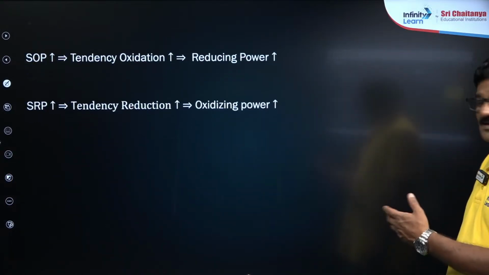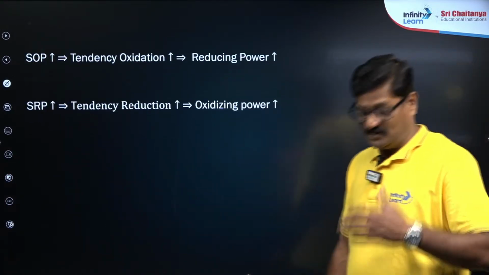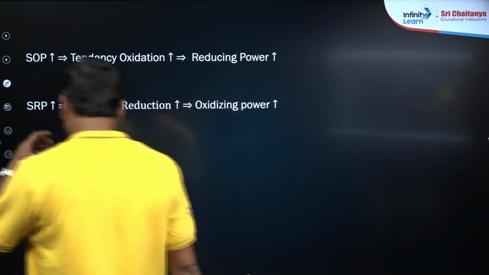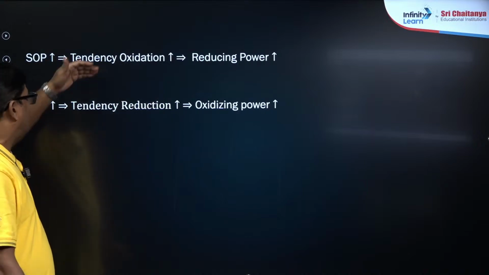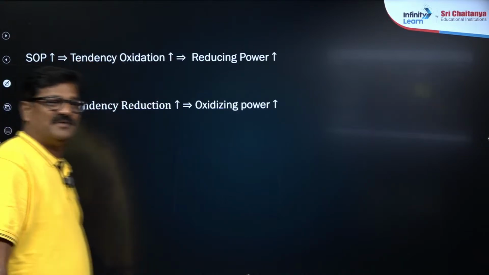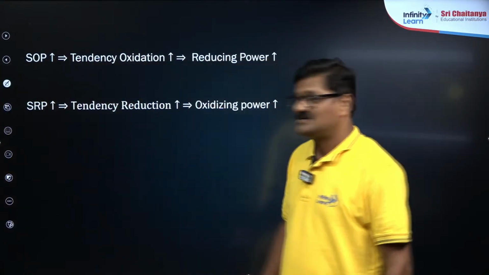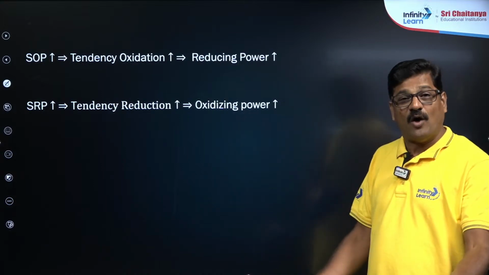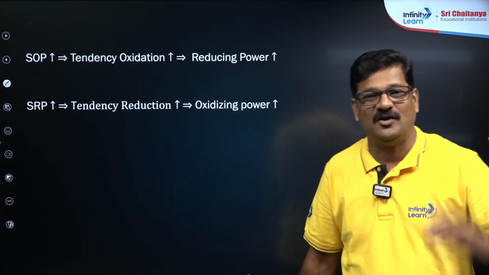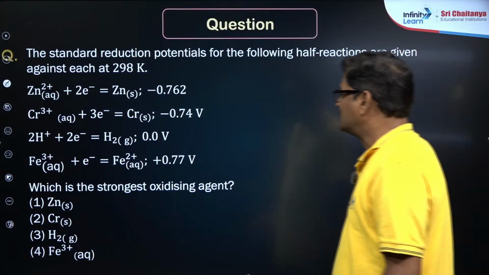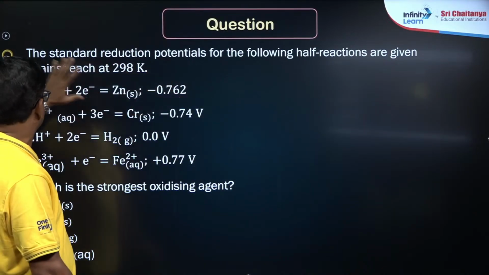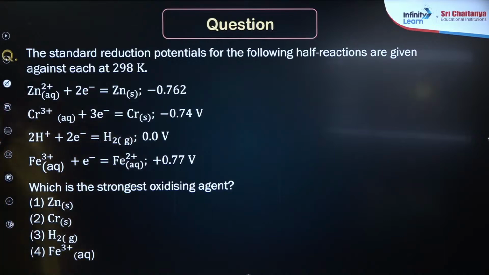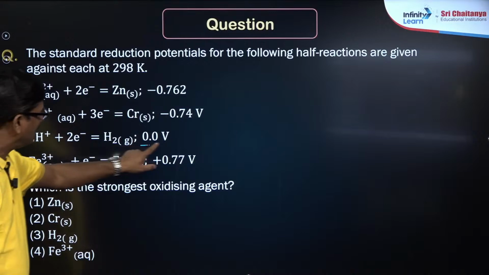And as I discussed, as the SOP value of a series of metals increases, the tendency of oxidation increases and reducing power increases, and vice versa. As SRP value increases, the tendency of reduction increases and oxidation potential decreases. You all maintain these. Got it? And also you are given the standard reduction potentials for the following half cell reactions: zinc, chromium, iron and hydrogen. These values are given.